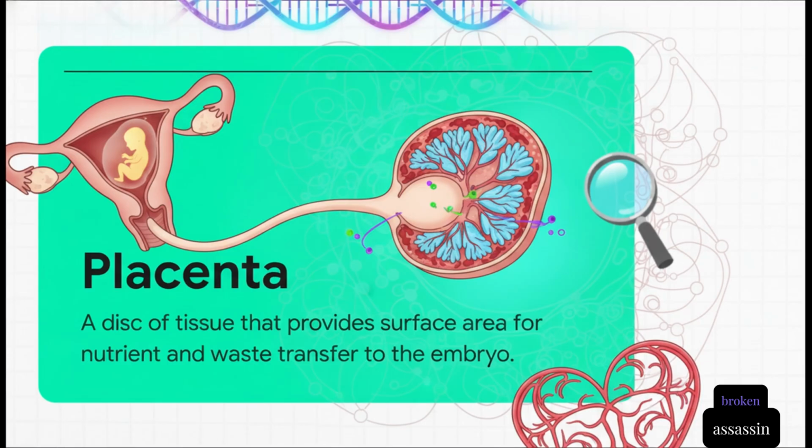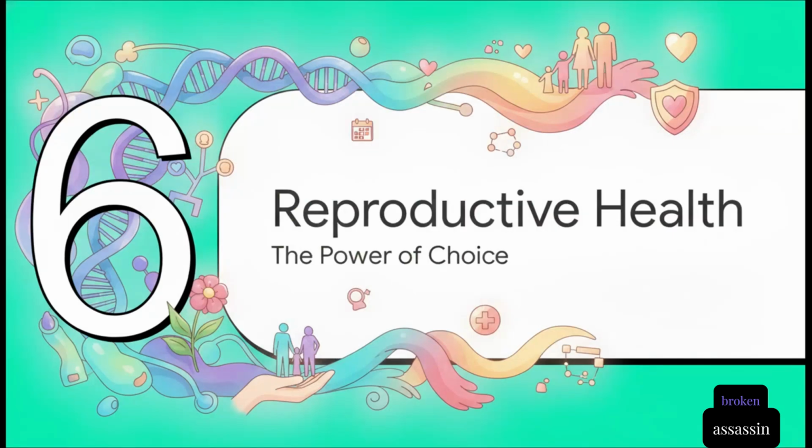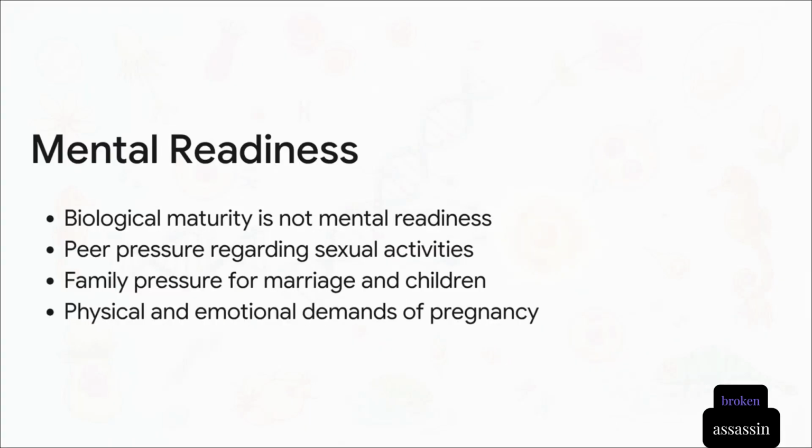Finally, let's talk about the real-world implications in Section 6, Reproductive Health and Choices, the Power of Choice. Here is a vitally, fundamentally important distinction we have to make. Biological maturation does not automatically equal mental readiness. Just because a body has gone through puberty and is technically biologically capable of reproducing, absolutely does not mean an individual is mentally or emotionally ready for the profound responsibility of a sexual act or raising a child.